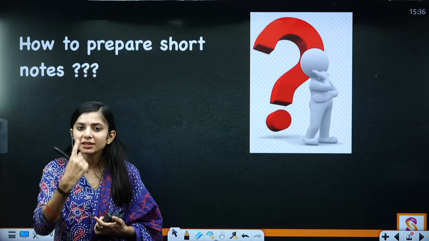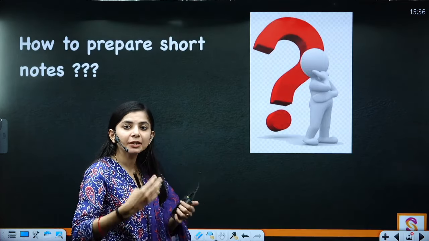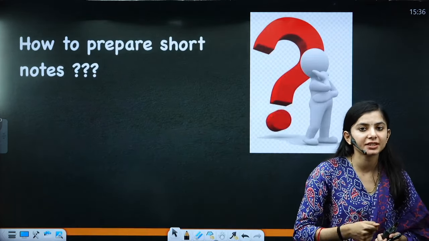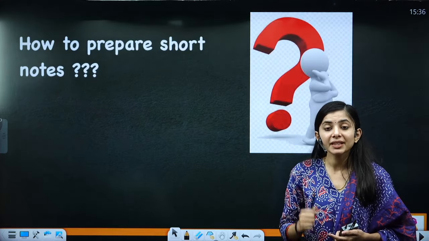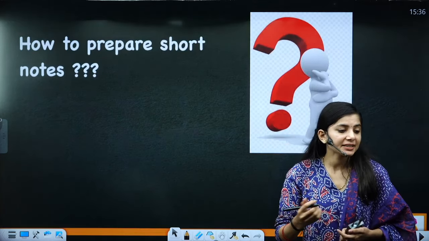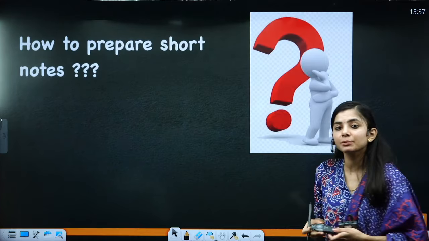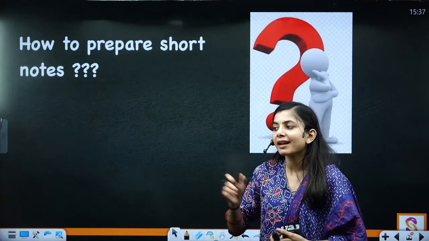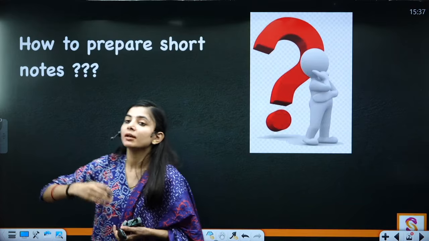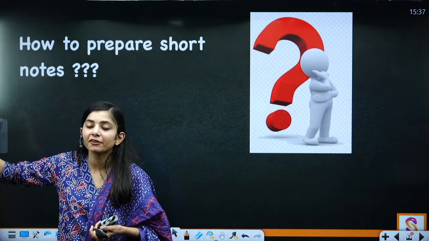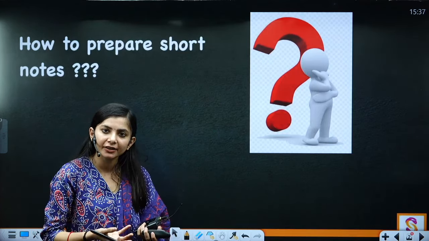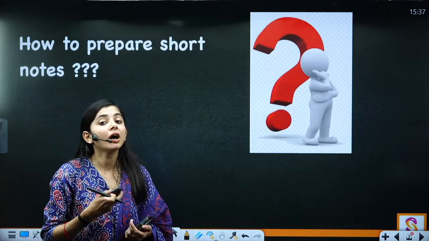So the first step: whenever you start preparing your short notes, don't write immediately at the first step. Do not. Why? Because if you do that, your short notes are not going to be brief. At first instance everything will seem important and you will try to write down each and every piece of information, and again your short notes are going to be a blueprint of either your handwritten notes or your textbook. So how to do that?